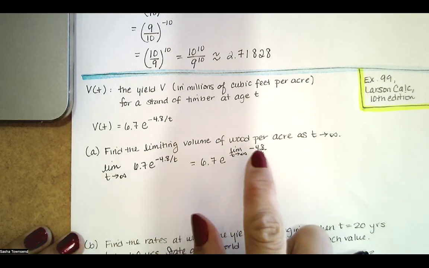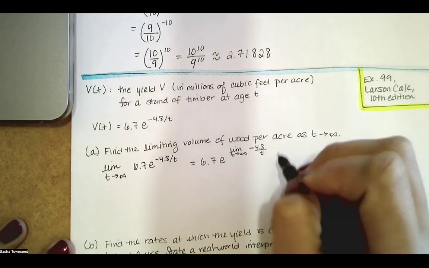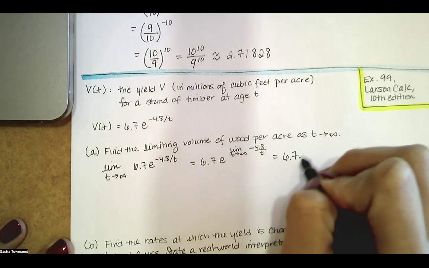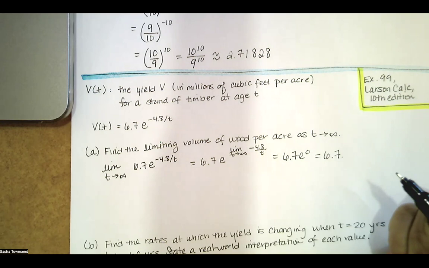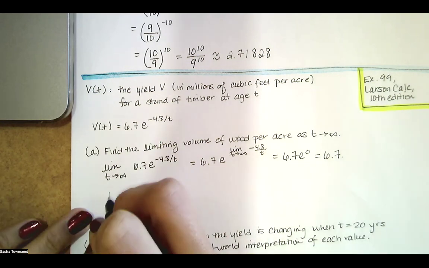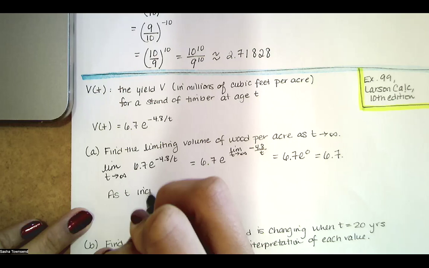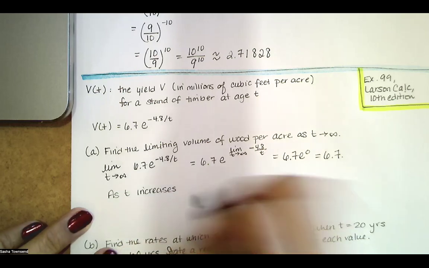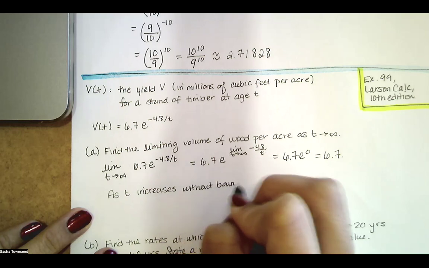Well, as t goes to infinity, negative 4.8 divided by a really large number is a really small number. So this is going to go to 0. We'll have 6.7 times e to the 0, which is 6.7. So what does that mean? As t goes to infinity, or let's just say as t increases, sometimes they'll say in math class, increases without bound. So it just keeps increasing.